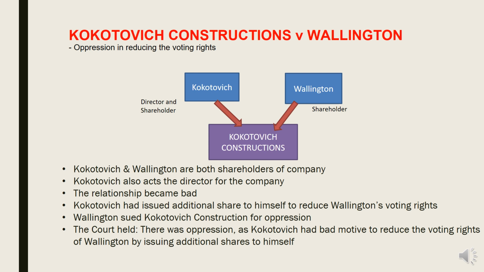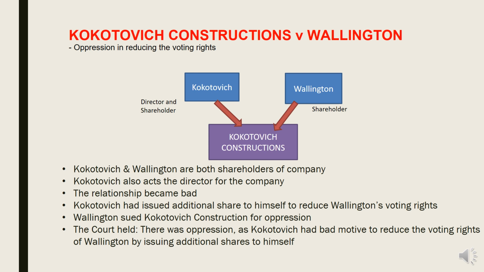In this case, at first when they incorporated the company, they had a very good relationship. After some time, the relationship became bad, and Cocotavich wanted to reduce the power of Wallington by reducing the rights of Wallington. How can he do that?